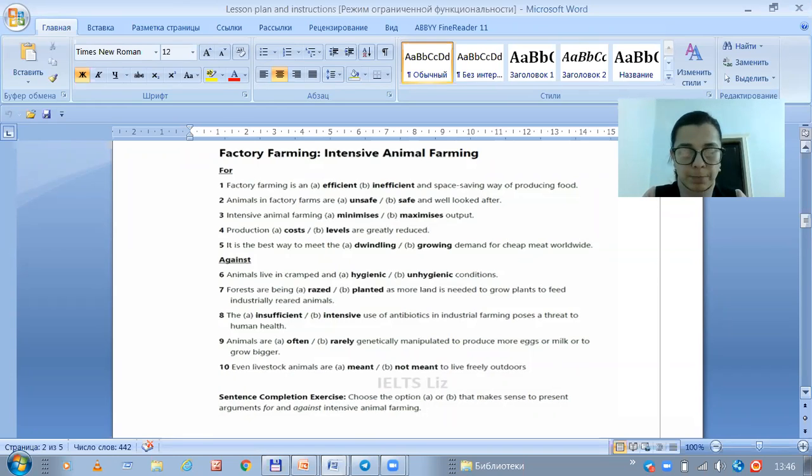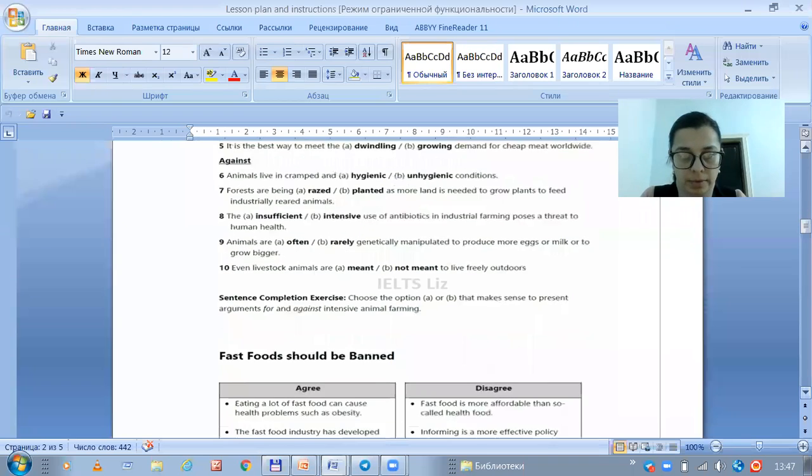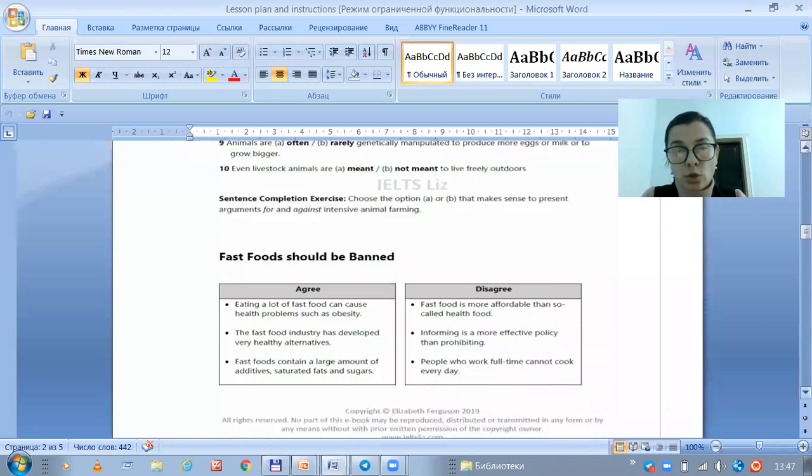Animals are often genetically manipulated to produce more eggs or milk, to grow bigger. Even livestock animals are not meant to live freely outdoors. Fast food should be banned. Do you agree or disagree?